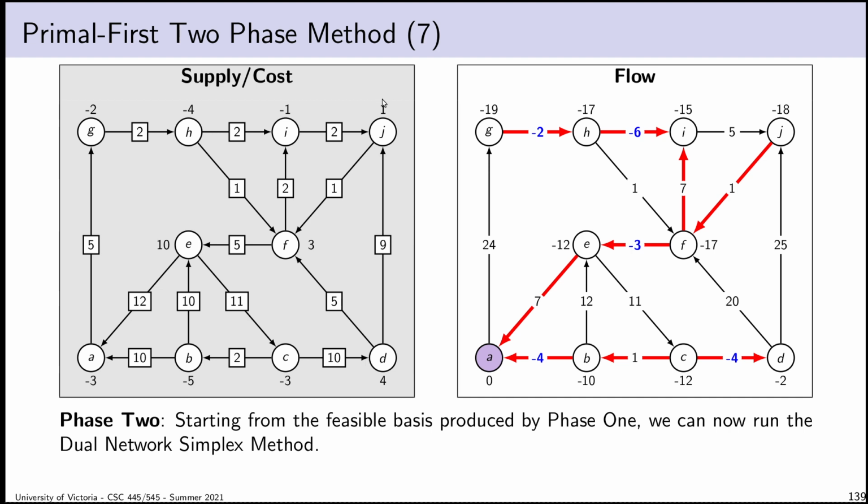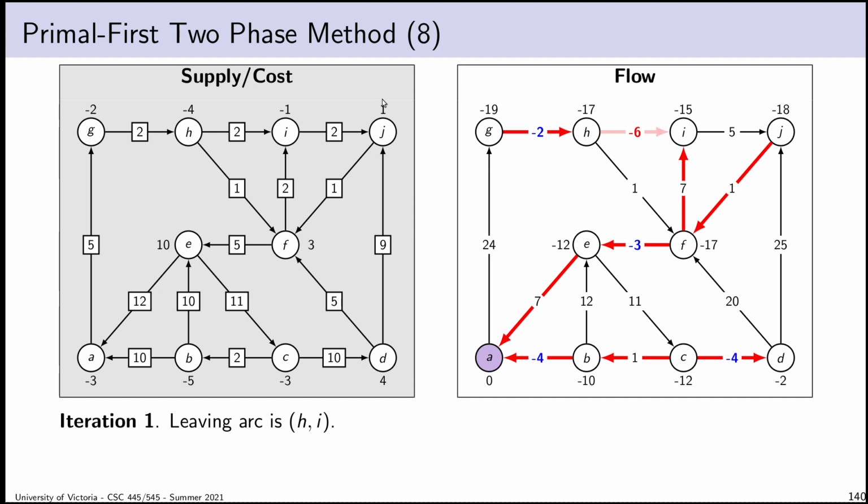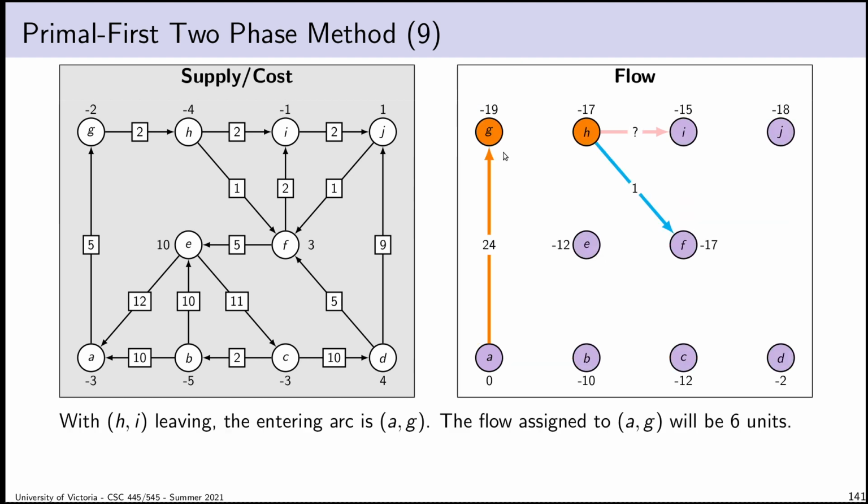So I choose a leaving arc. I'm going to choose the arc Hi. That separates us out, so this will be my component C1 in this case. I now want to choose as my entering arc the arc that points into C1 with the smallest dual slack value. I think that has to be Ag, which is sort of amusing because I did just pull Ag out of the basis, I think. Okay, so my entering arc is Ag.